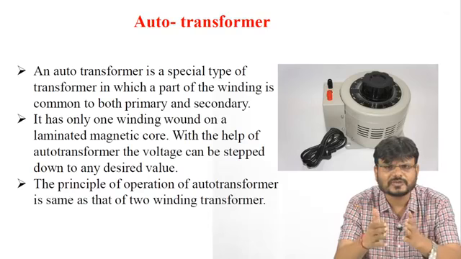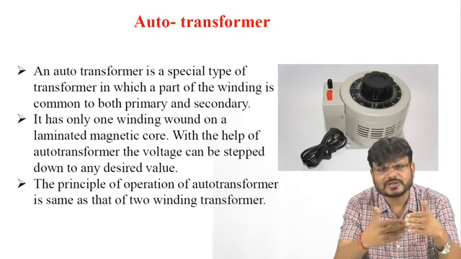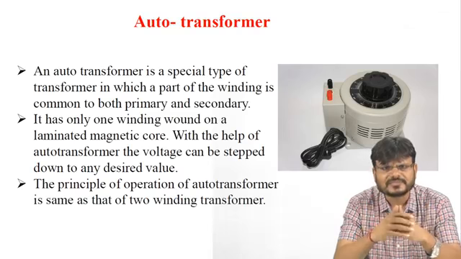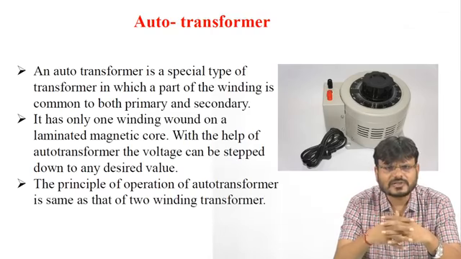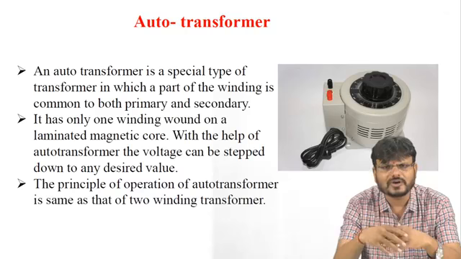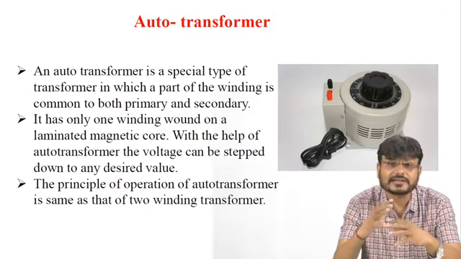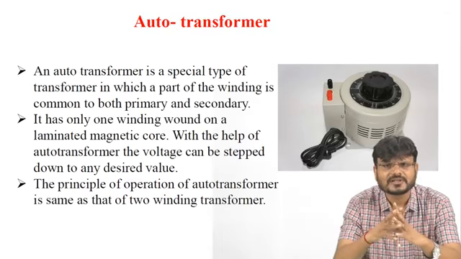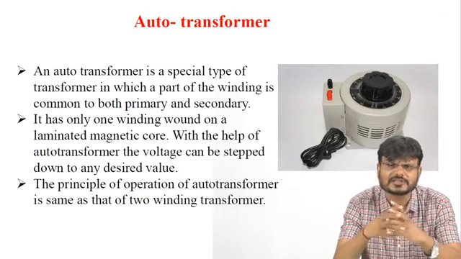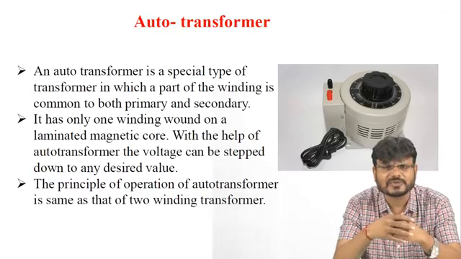But in the case of an autotransformer, some portion of the winding of the transformer is common. An autotransformer has only one winding wound on a laminated magnetic core. With the help of an autotransformer, the voltage can be stepped up or stepped down to any desired value. The principle of operation of the autotransformer is the same as that of a two-winding transformer. Basically, it works on the principle of Faraday's law.